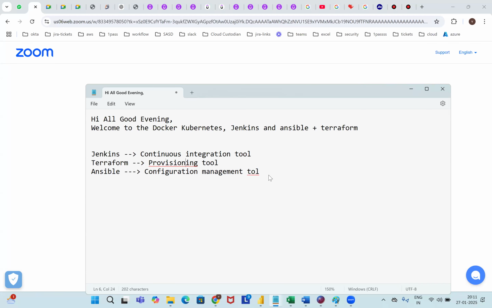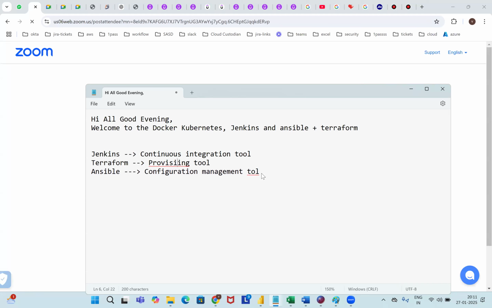Next is Jenkins, Terraform, Ansible, and Kubernetes. And Docker is a container tool, and Kubernetes is a container orchestration tool.